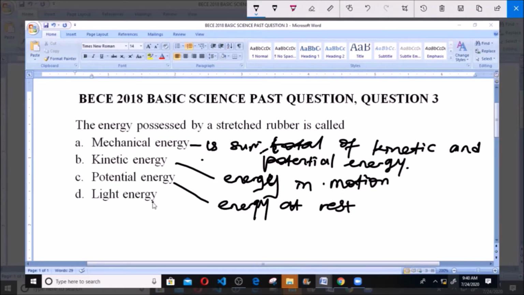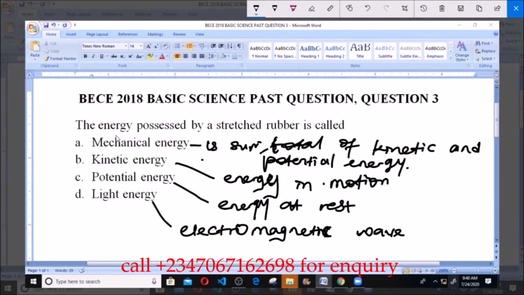And now light energy here is also a form of energy that is in the form of electromagnetic wave. Light energy is the only type of energy that is visible to the eyes. The other types of energy are not visible to the eye. And we are asked to find the energy possessed by a stretched rubber.